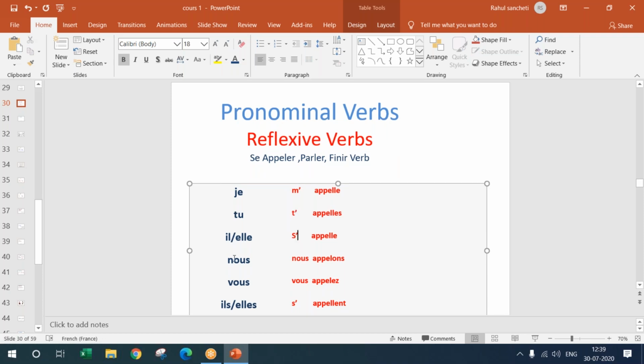Il and elle s'appelle: it remains the same because it's third person. Nous will also have a nous here, so it is nous nous appelons, which means we call ourselves. Vous vous appelez is you call yourself. Ils and elles s'appellent is they call themselves.